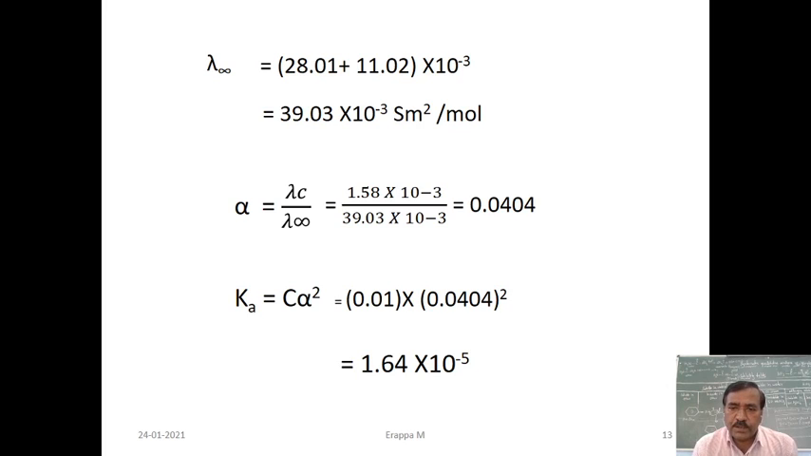So you will get 0.0404 as the value for alpha. Then, as a continuation, the dissociation constant Ka you have to calculate, which is equal to C alpha square, that is equal to 0.01, the concentration, into alpha, 0.0404, whole square. On simplification, 1.64 × 10^-5. In this case, Ka is calculated and the degree of dissociation is also calculated.